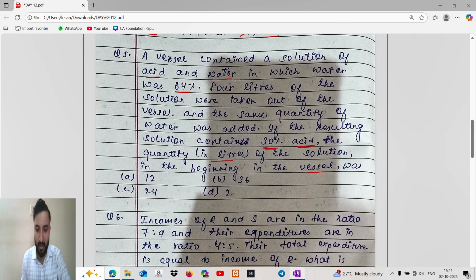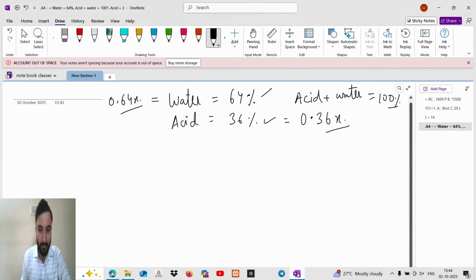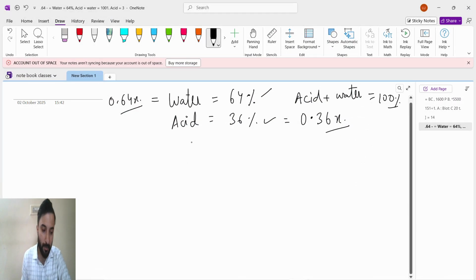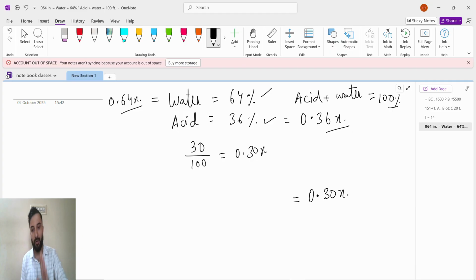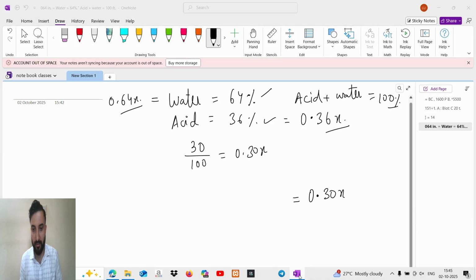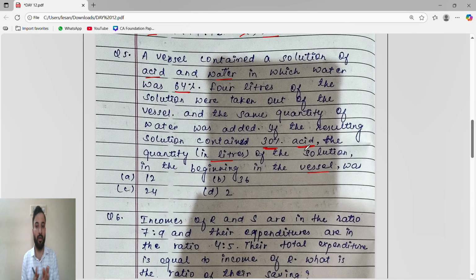The very simple thing, they said about the acid. So acid was 30% they have taken. Okay, the final resulting acid is how much? 30%. 30% means 0.30x. So guys, we will write here the final resulting acid is 0.30x. They didn't mention the water, means they are not talking about the water.